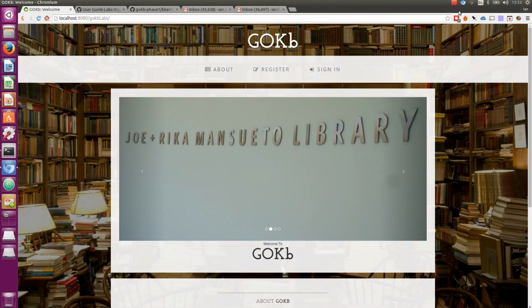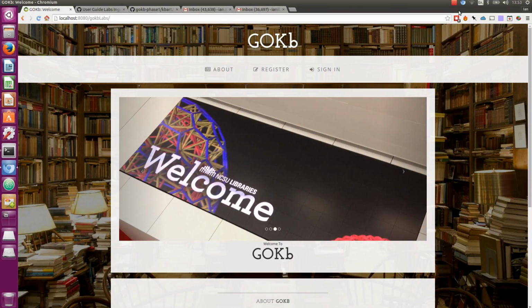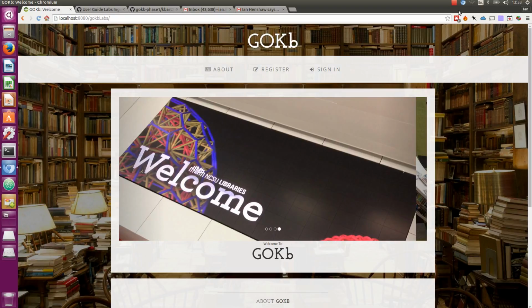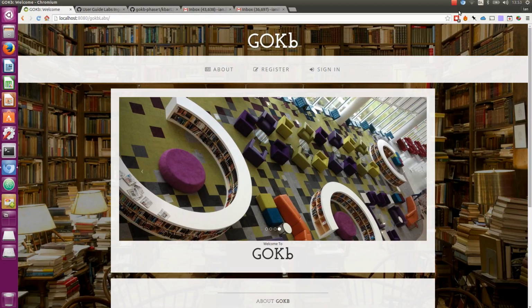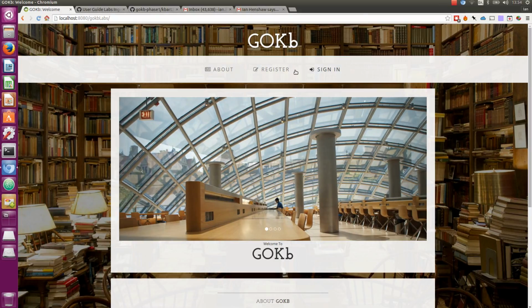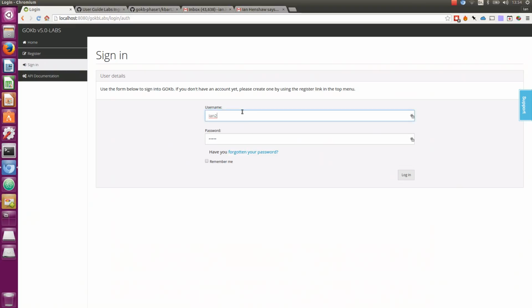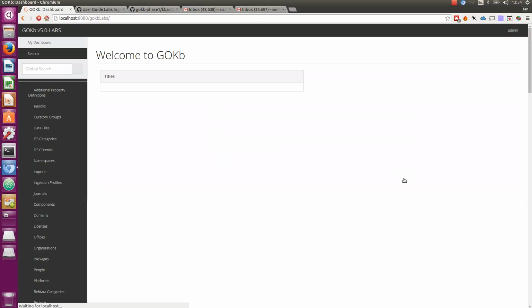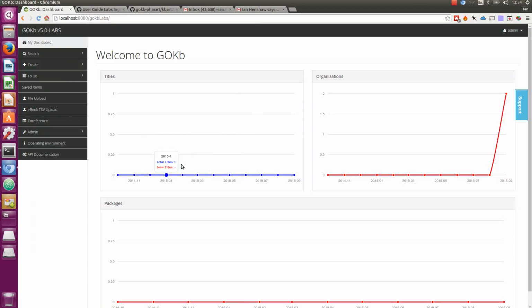As we agreed, the work's actually been done in the GoKB toolset, since these files tend to constitute global data, and then we'll find it very easy to draw down this data from GoKB into KB+. What I've got here is an empty GoKB system. I'm just going to sign in. So you'll see that there are no titles or packages currently in this system,